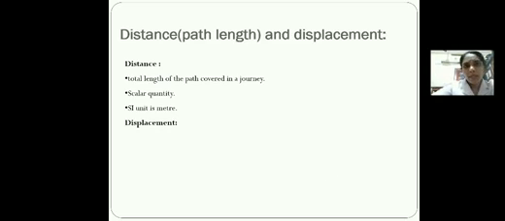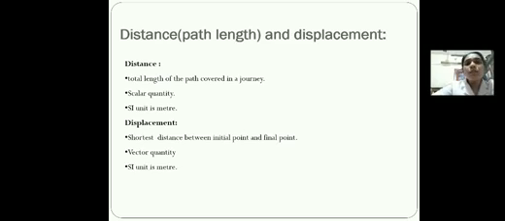Next is about displacement. What is displacement? It is the shortest distance between initial and final points. Again, it will be a vector quantity because whenever we talk about displacement value, we will say the displacement is 80 kilometer. The displacement of the object is 80 kilometer towards the north, or the displacement of the object is 80 kilometer towards south, or towards southwest, towards northeast, like that. We will always specify direction along with the magnitude part. So it's a vector quantity. Its SI unit is also the same as that of distance, that is meter.